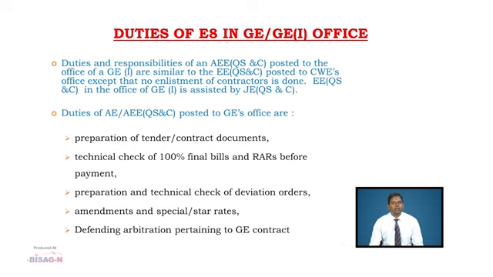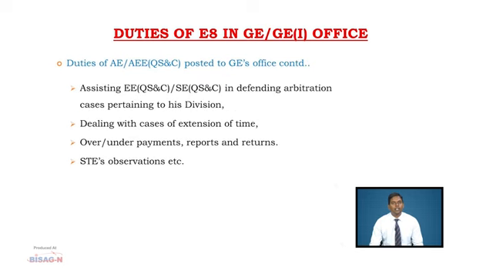In GE's office, the major duty of survey cadre is the preparation of tender or contract documents, technical check of 100% of final bills and RAR before payment, preparation and technical check of deviation orders and special star rates, defending arbitration cases pertaining to GE contracts, assisting EEQC or SEQC in defending arbitration cases pertaining to his division, dealing with cases of extension of time, over or under payments, reports and returns.